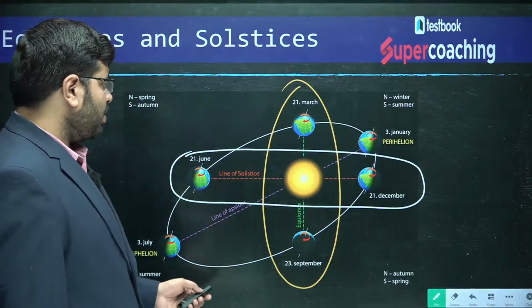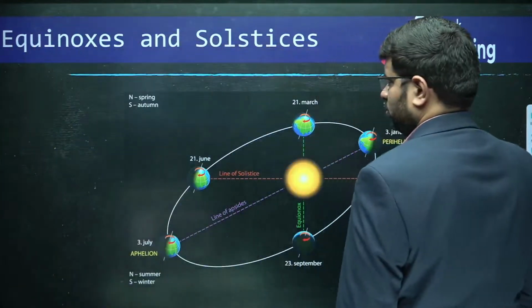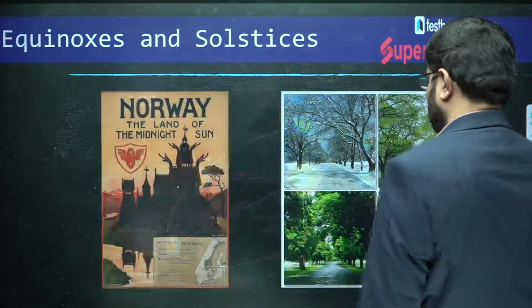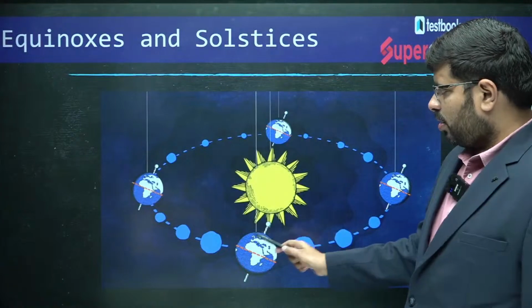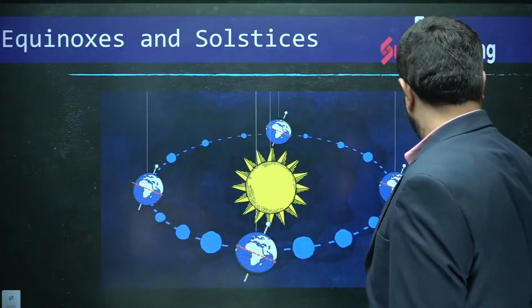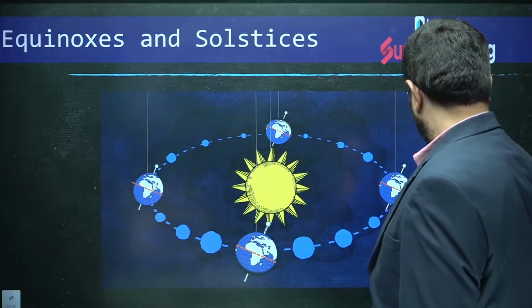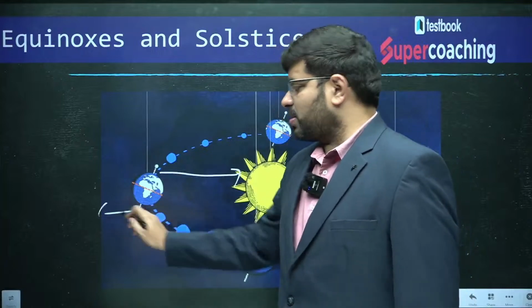Why is it happening? Now imagine this rotational thing of the earth. Okay. You see this picture. You see how it is rotating. You can see here. Where is North Pole? It is towards the sun. Where is South Pole? Away from the sun.